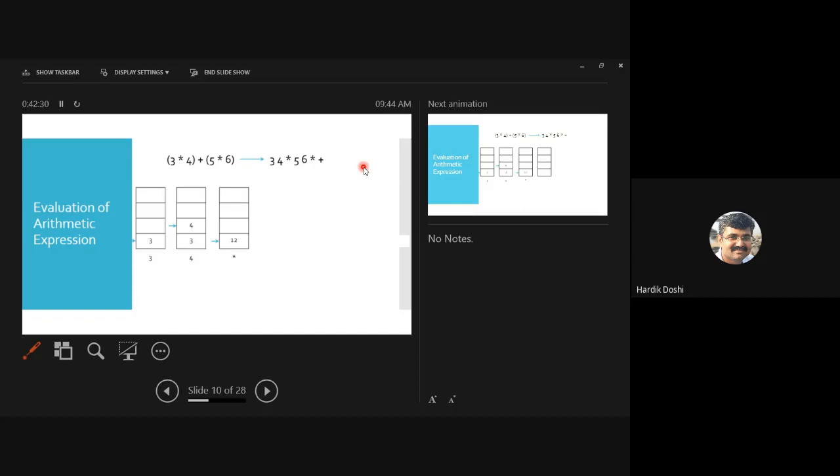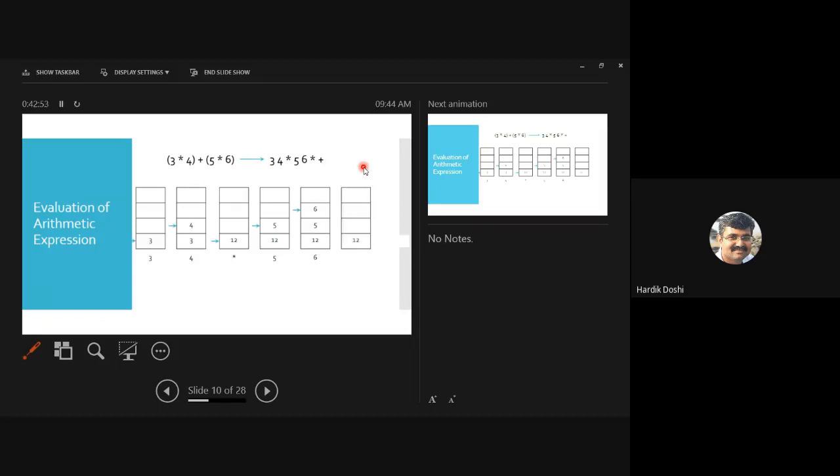I perform the star and the result is stored back on the stack. Is it fine? So same thing, next 5. So push. Is it fine? Then next, again push. Is it fine? Now next, star.